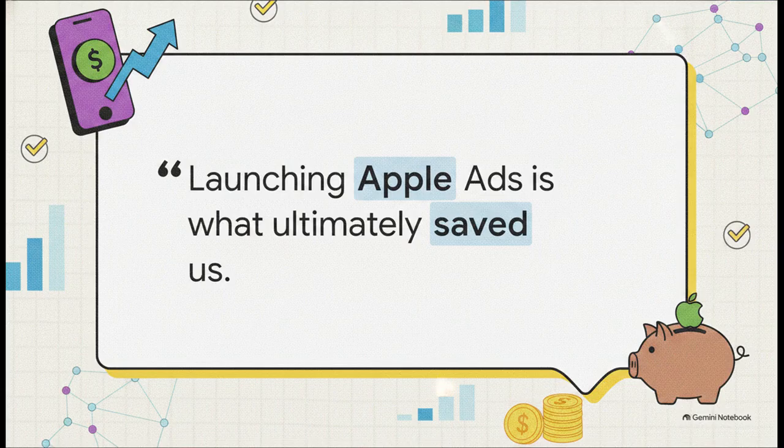This massive existential crisis forced a complete and total pivot away from Meta and straight toward Apple Ads. As Ivan noted, launching Apple Ads is what ultimately saved them, and it really is an incredible turnaround story. By mastering this entirely new channel, they didn't just pay off all that debt within 6 months. They actually managed to scale the business to between $850,000 and $950,000 in annual recurring revenue. That's a real game changer.